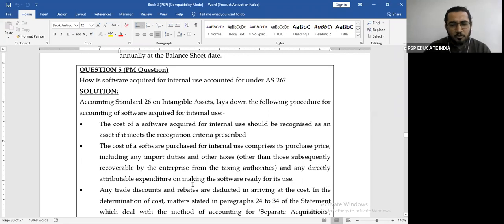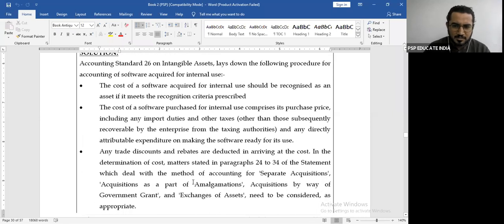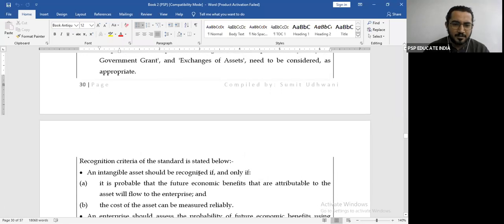Any trade discount or rebate that are deducted in arriving at the cost. In determination of cost, matters stated in para 24 to 34, which deal with the method of separate acquisition, acquisition as a part of amalgamation, and acquisition by way of government grant, need to be considered as appropriate.